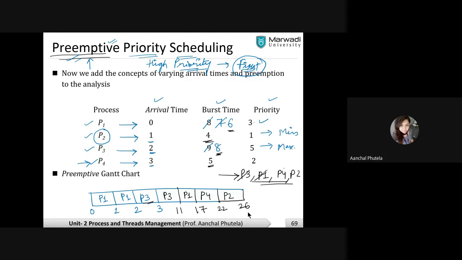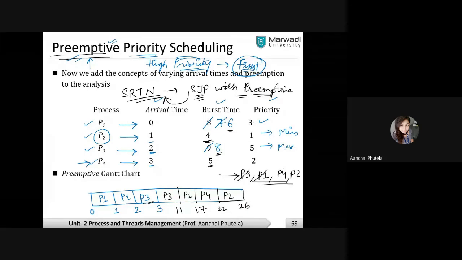Is it clear how to do preemptive priority scheduling? Means in this case we can preempt. If you remember, recall the concept of shortest remaining time next. What we were doing, we were implementing SJF with preemption. क्या करते थे हम लोग, जिस भी प्रोसेस का बर्स्ट टाइम मिनिमम है उसको हम एग्जीक्यूट करते हैं, लेकिन इसमें हम प्रोसेसेस को प्रीएम्प्ट कर पा रहे थे, ऑनगोइंग प्रोसेसेस को। तो हम रिमेनिंग टाइम चेक कर रहे थे रेदर देन द बर्स्ट टाइम, right?